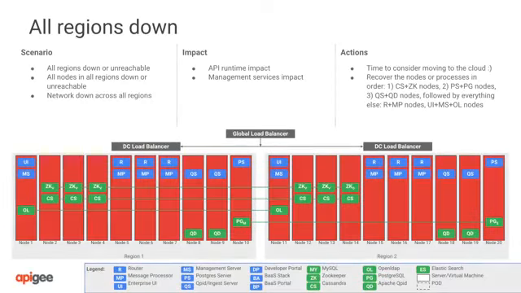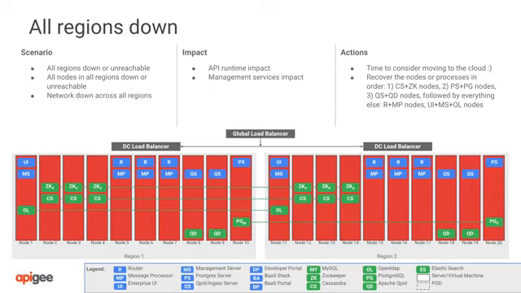It is extremely unlikely that you will lose all regions simultaneously. The most common cause is human error. A faulty infrastructure change or network misconfiguration could affect many regions simultaneously. To protect against this, follow change configuration best practices and stagger rollouts to reduce the scope of impact from large-scale infrastructure changes.